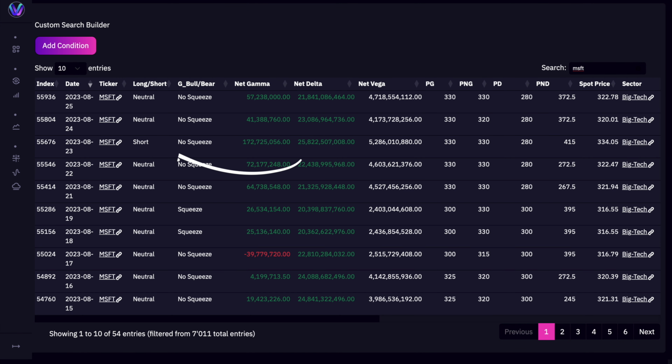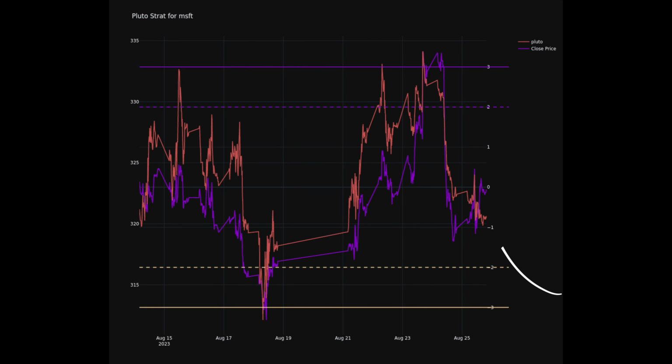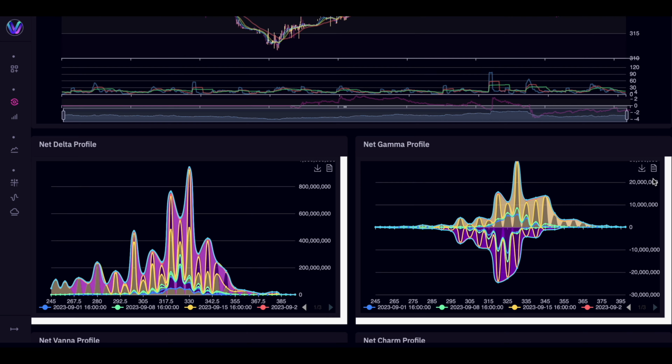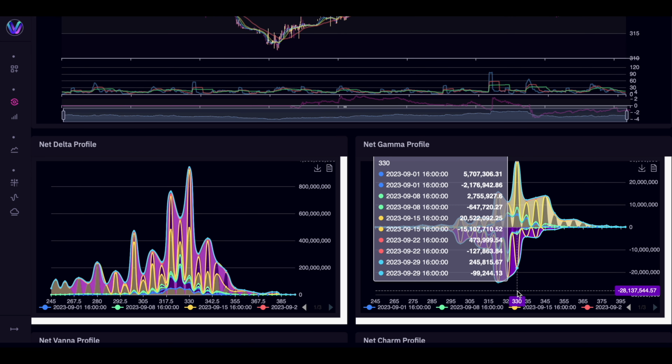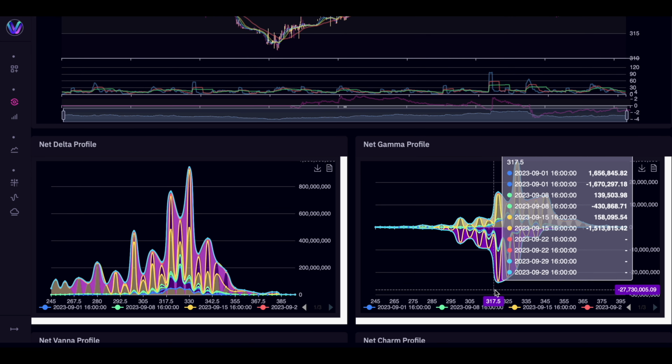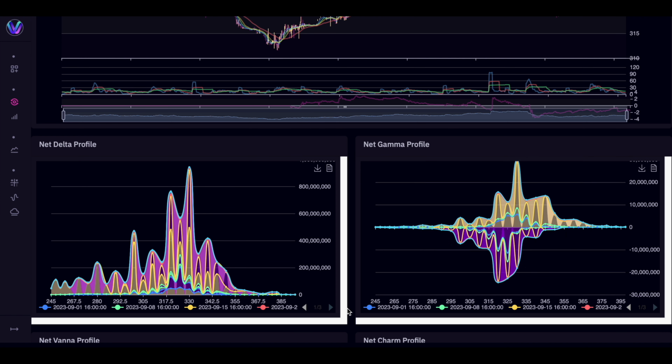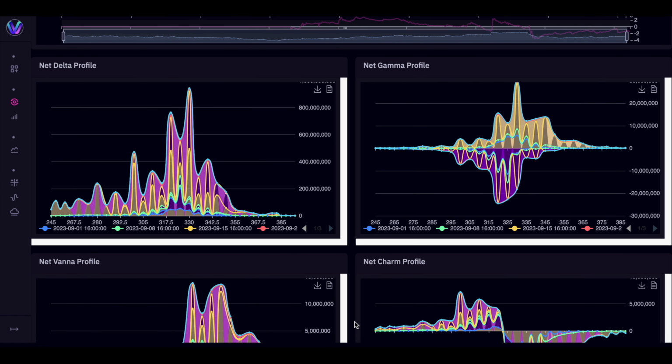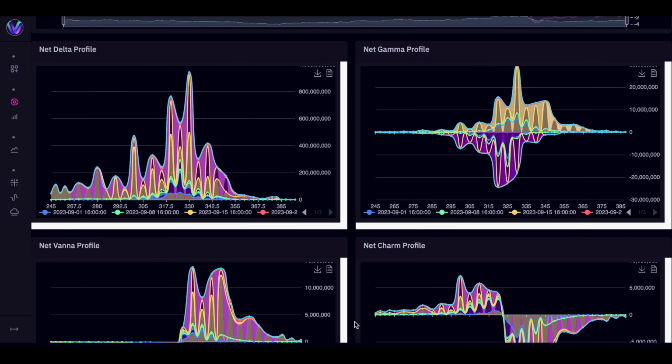First idea we like for the week ahead is a short on Microsoft. Our market maker model is short, but Pluto is currently neutral, but close to a buy signal. This being said, we see a chance for Microsoft to bounce into resistance and then signal a short. Moving to our gamma profile, we can see peak positive is set at 330 and peak negative is set at 320. Seeing this, we will look for price to bounce to 330 for a short entry this week.